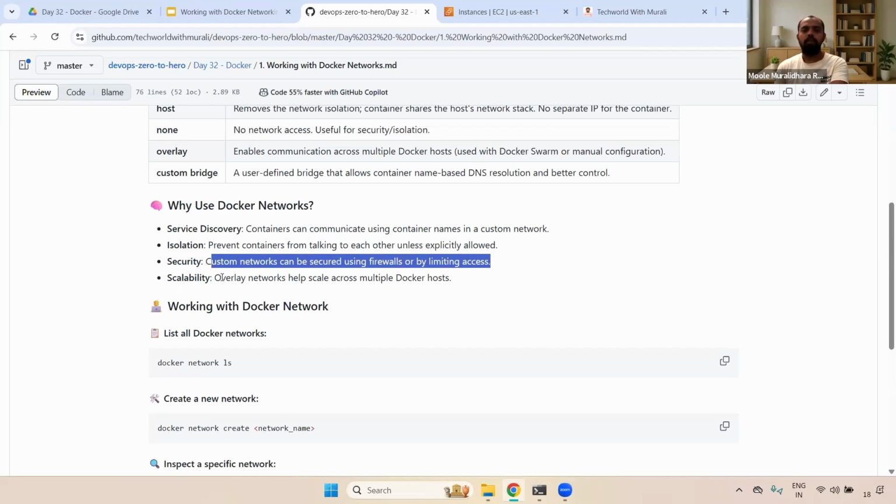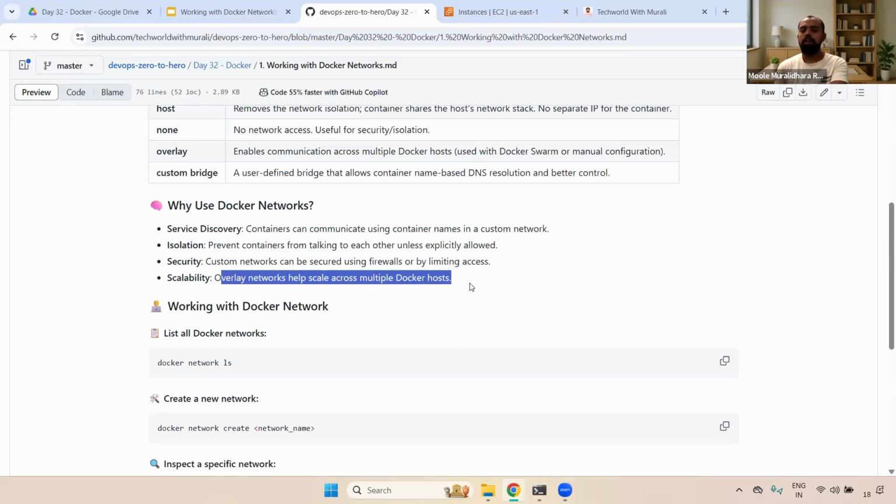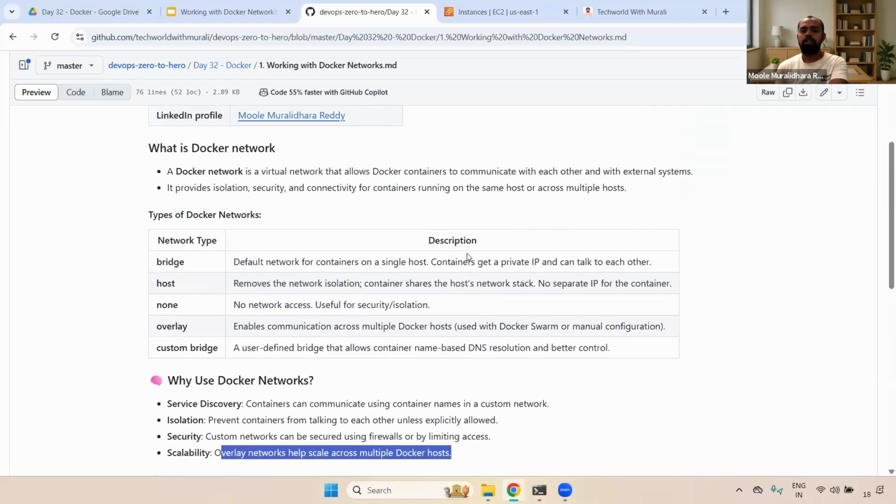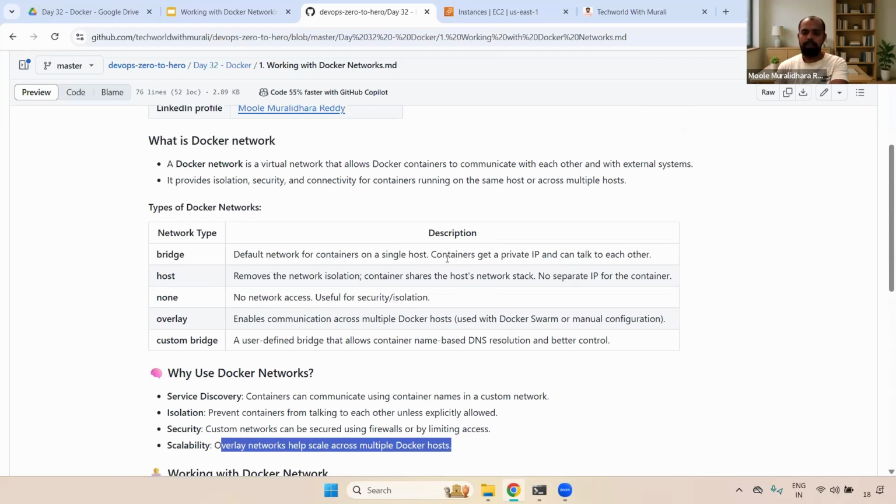And scalability: the overlay network helps scale across multiple Docker hosts. Again, I'm repeating, we always go with the default, that is the bridge network only. We won't use the host network, overlay, and other things. Now you got an idea, right? The major use of Docker network is that if you want containers to communicate, then we use this Docker network.